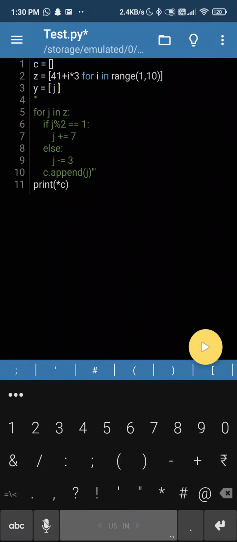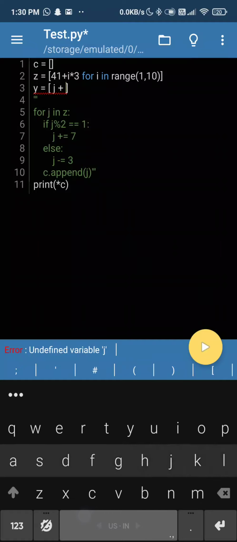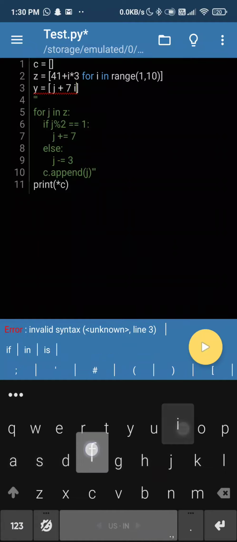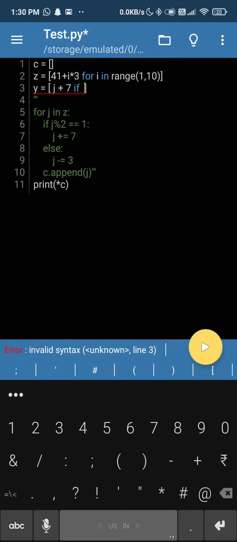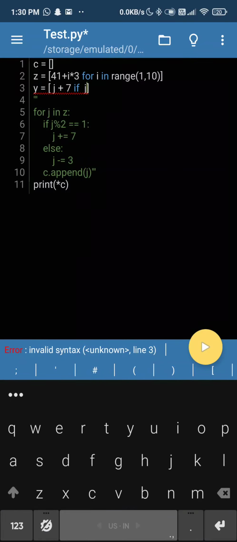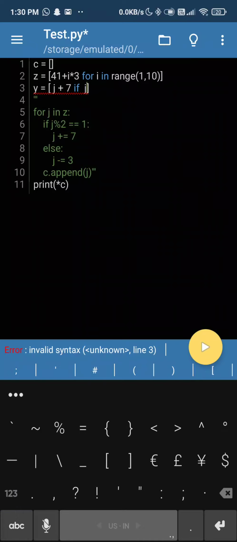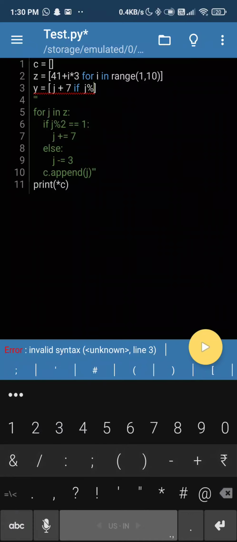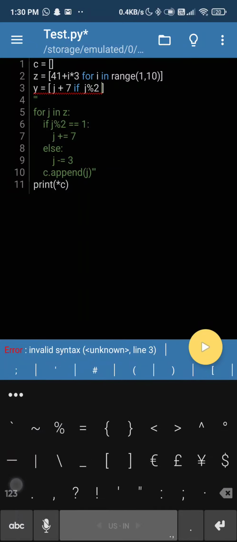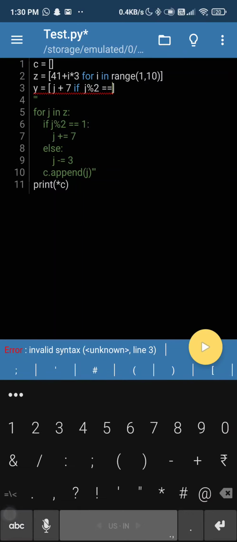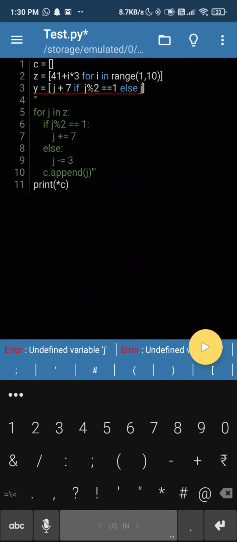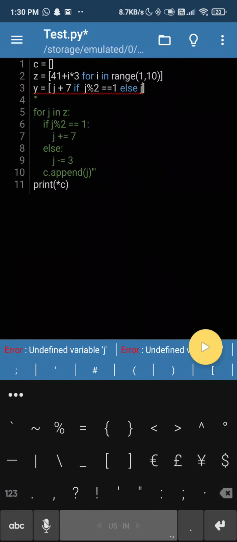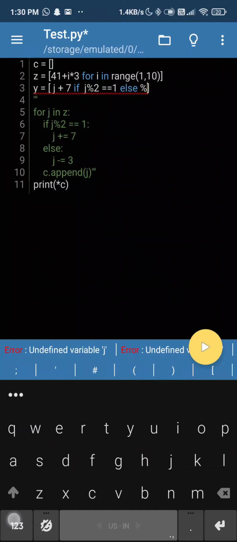J plus 7 if the number is odd, for J mod 2 equal to 1, else J. You can see there is this red thing always on.